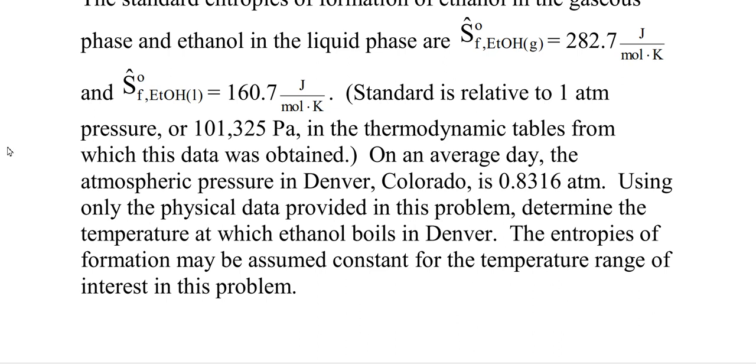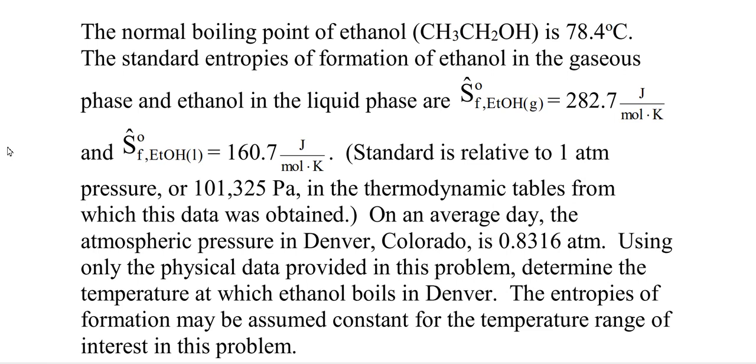data was obtained. On an average day, the atmospheric pressure in Denver, Colorado is 0.8316 atmospheres. Using only the physical data provided in this problem, determine the temperature at which ethanol boils in Denver. The entropies of formation may be assumed constant for the temperature range of interest in this problem. So where does one start?